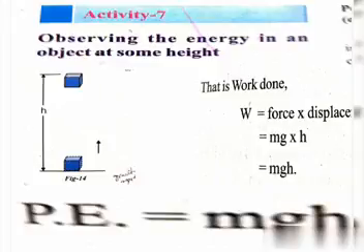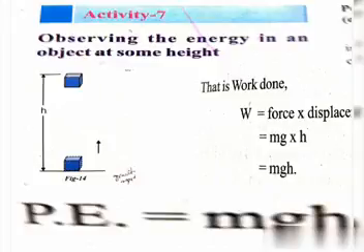This energy is due to the position of the hammer, meaning the height of the hammer. Here we are changing the height of the hammer, and due to that change in height, it acquires energy. Due to that energy only, it is able to fix the nail into the plank quickly. Otherwise, if we do not raise it to a height, the hammer applies less force on the nail, so the nail will move slowly into the plank.